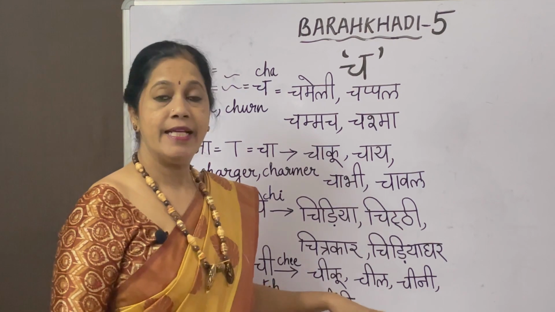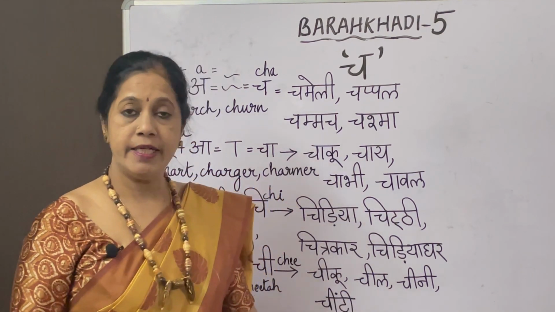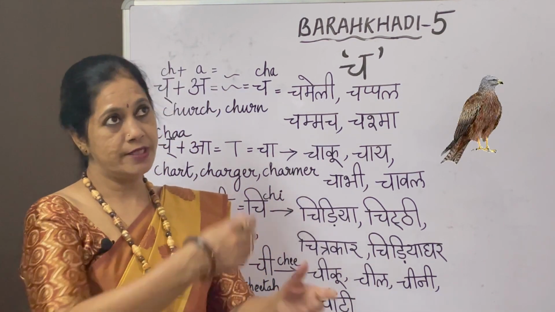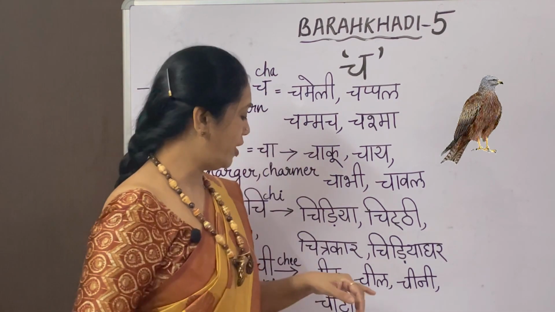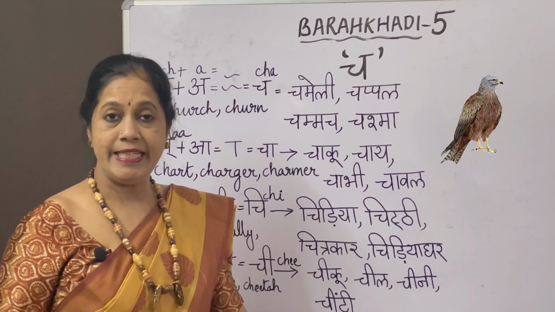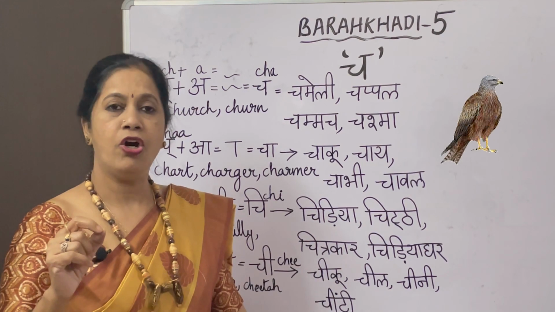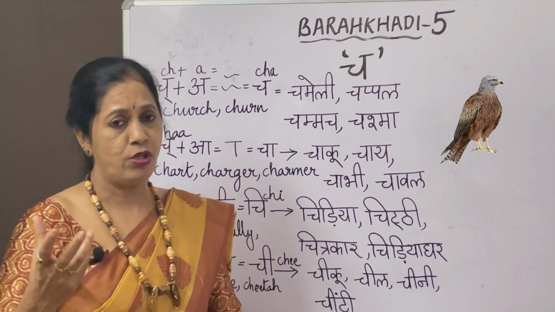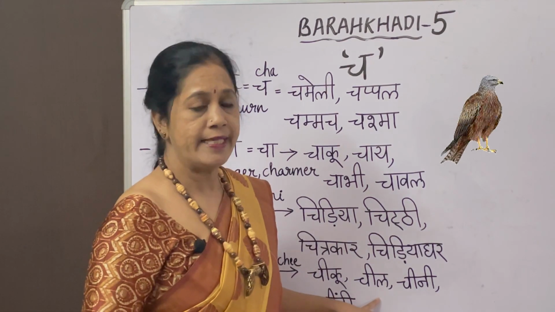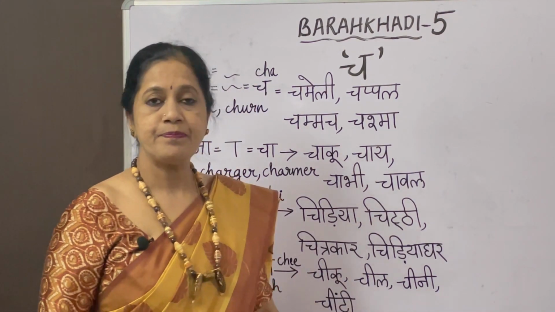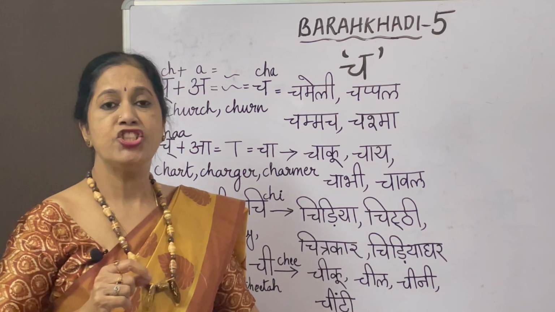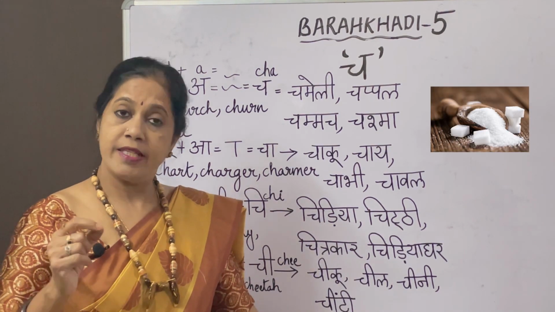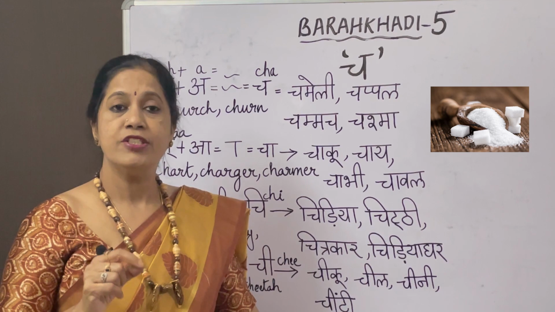The next one is cheel, it's a bird, called kite. Not the kite which we fly, not that one. This is cheel, a kite, or in some breeds you call it an eagle also, but generally it is kite. The next one, chini. Chini means sugar. There's another word for it which we say shakkar.